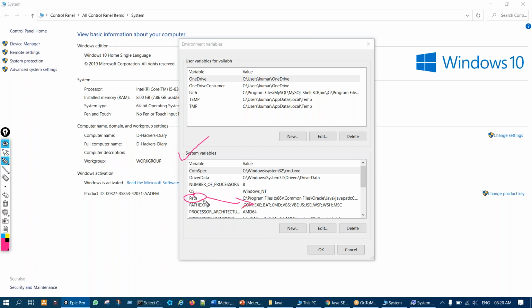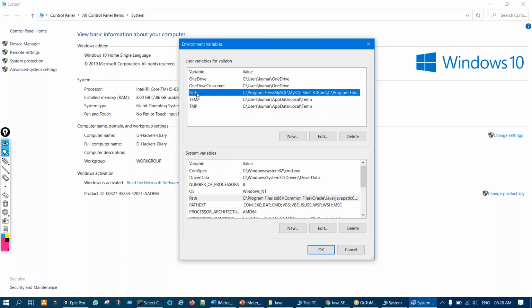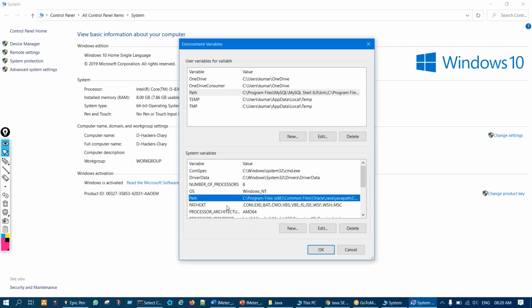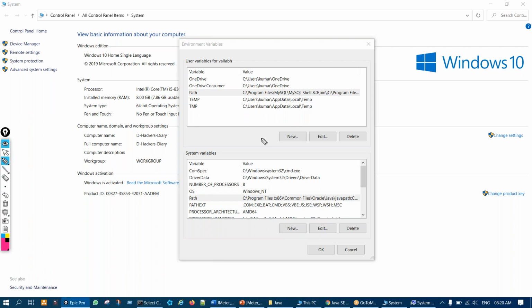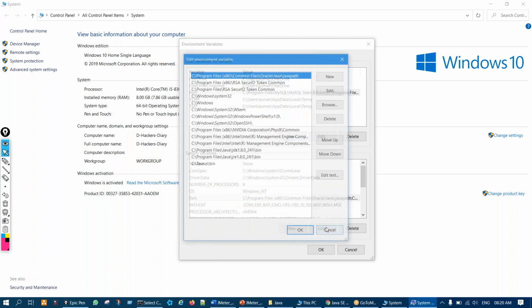You see this Path, what changes we have to do, I'll tell. But in this Path, do it as first priority. If you do not have access to this, then you do the changes over here in this Path, right? So what we have to do is select this option called Path, right? It will be highlighted. Same thing you have to do here, select this Path, it will be highlighted, and then go to New, not New, Edit, sorry. Select that and go to Edit. Same way here, select this and go to Edit, right? So I'll just go here and click on Edit.